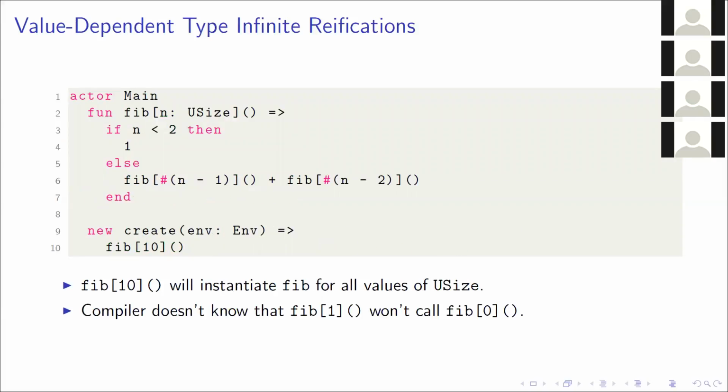So what about template specialization, which I mentioned earlier? Have a look here at the Fibonacci sequence, which is defined as a template rather than as a function with an argument. On line 6, we call Fibonacci of n-1 plus Fibonacci of n-2. But when we call Fibonacci of 10 at line 10, we'll cause this infinite instantiation issue because even though the else branch isn't taken when n is 1, the compiler doesn't know that, and so has to instantiate the n-1th case. In fact, it will have to instantiate Fibonacci for all elements of usize, which isn't great.